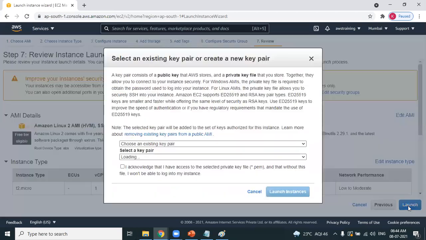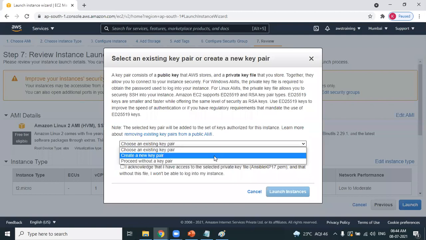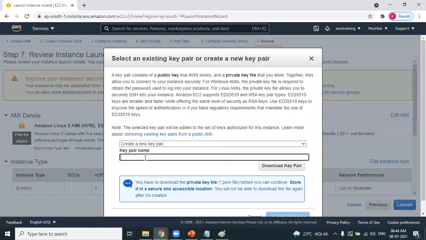You know that. Select an existing key pair or create a new key pair. Please proceed with creating a new key pair. Key pair name can be anything. So I write it as Linux KP with today's date, 8. So I download the key pair.